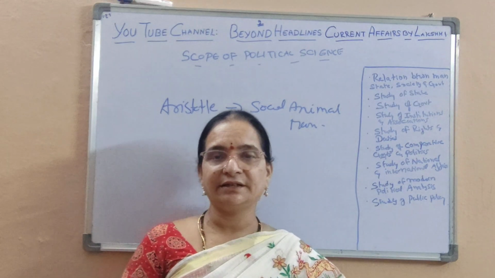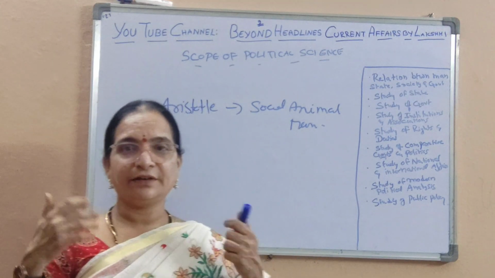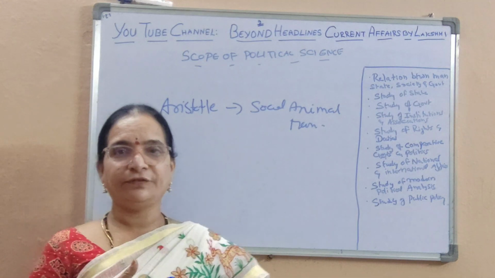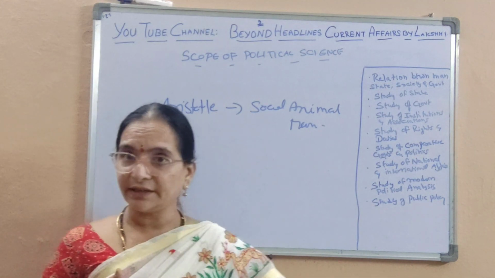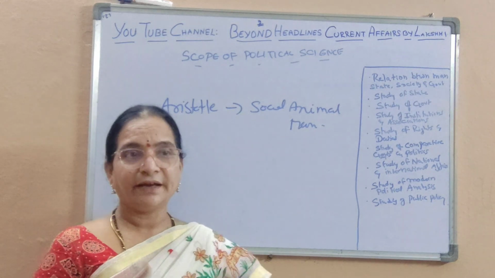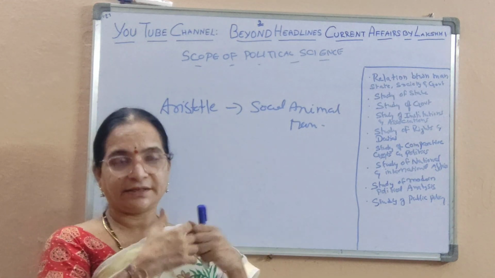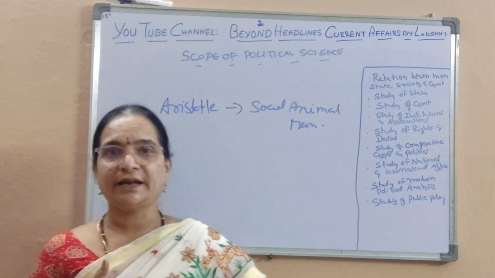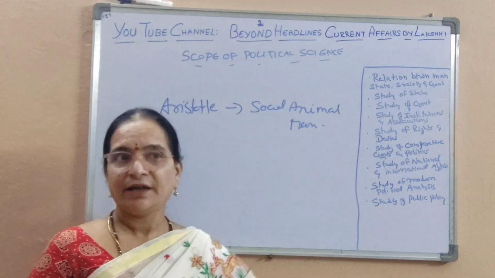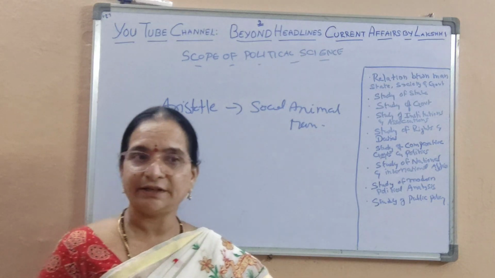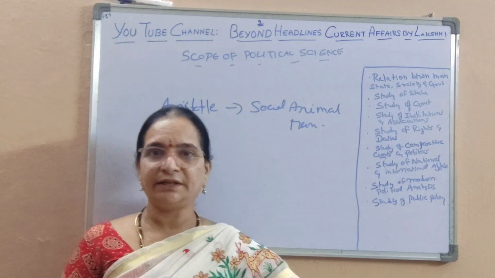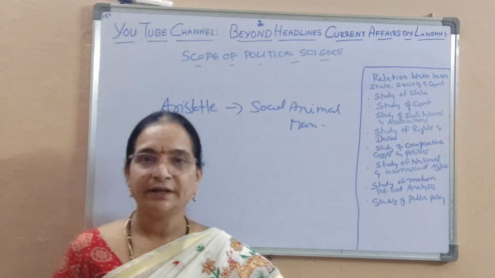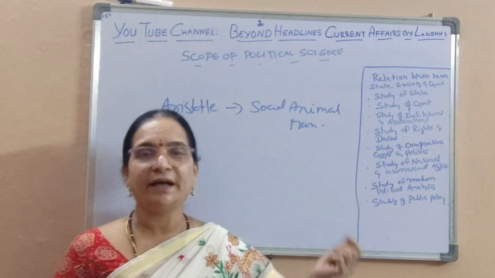Unless and until he is in the company of his fellow men, he will not be able to fulfill his desires, wants or needs. And apart from that, if man is alone, he will not be able to understand what a society is, what is the role of man in a society, and how man and society are codependent on each other. And same is the case with man and state.